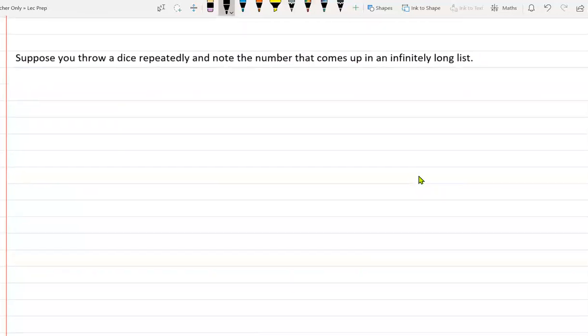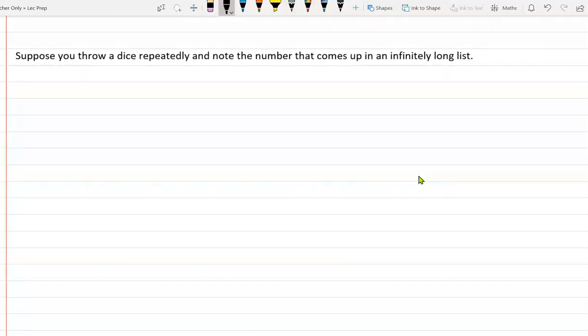Okay, this is an interesting question that I keep getting. Suppose you have a dice, and you are throwing this dice. Some number comes up and I note down that number. First throw, I wrote down the number. I again throw the dice, some number came up, I wrote it down. Again I throw, and I write down the number. I am just getting this long list. What is the probability that the number 3 appears in the list?